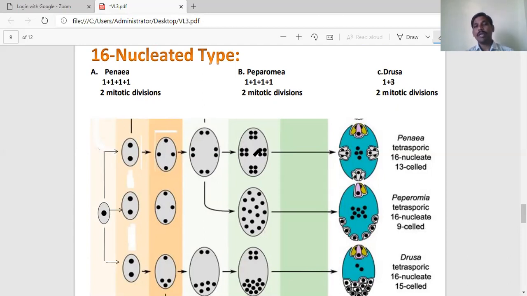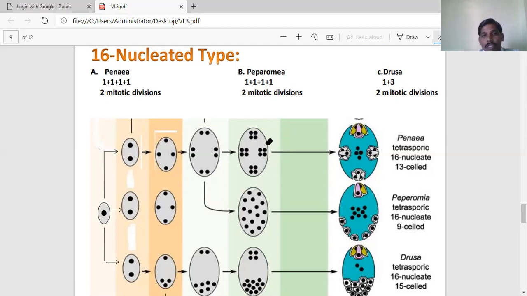These 16 haploid nuclei are organized in the embryo sac in 4 groups. So towards the chalazal end and towards the micropylar end, 4 nuclei are arranged. And on the lateral sides also we can see a 4 plus 4 arrangement.